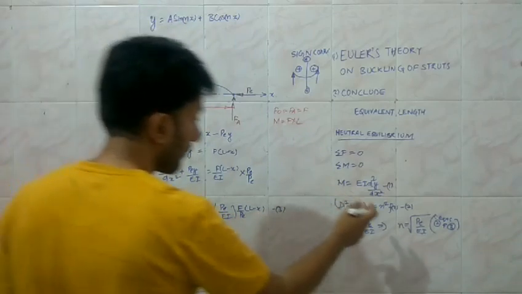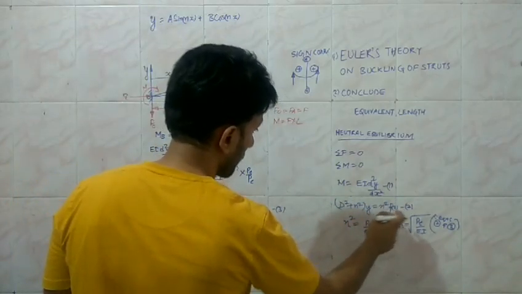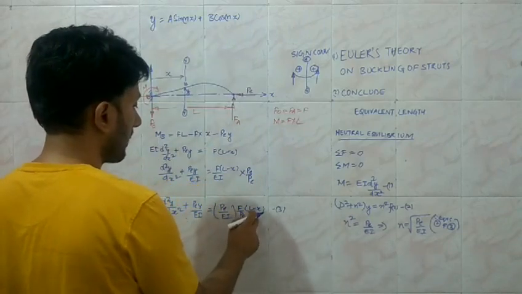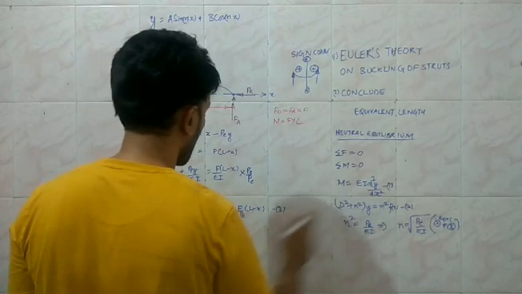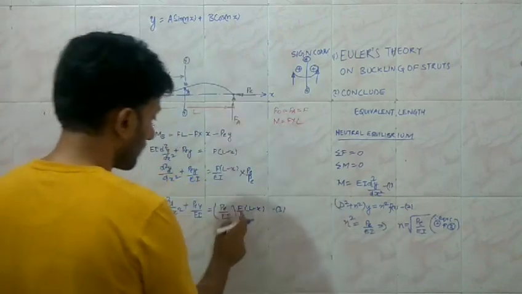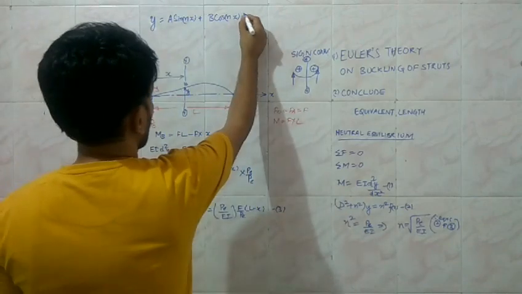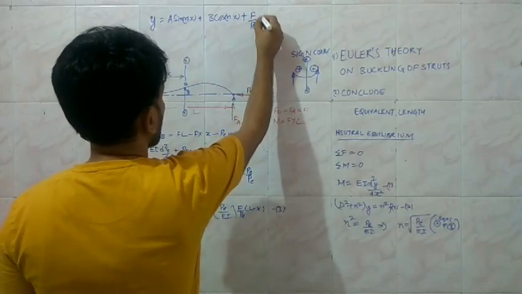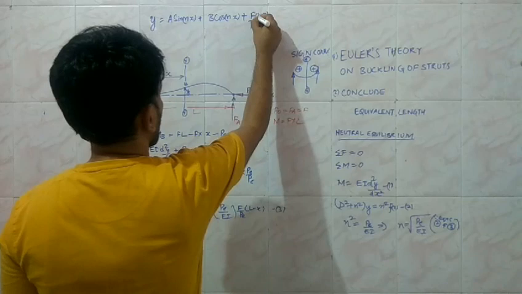The coefficient of n square, which in this case is F by P into L minus x, when we compare these two equations, is going to be the particular solution. So plus F upon PE into L minus x.